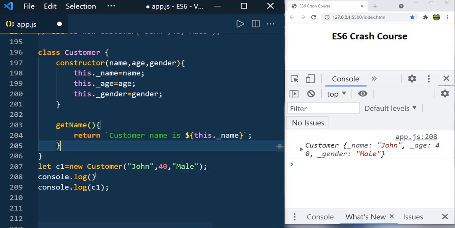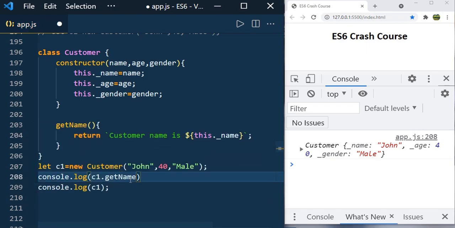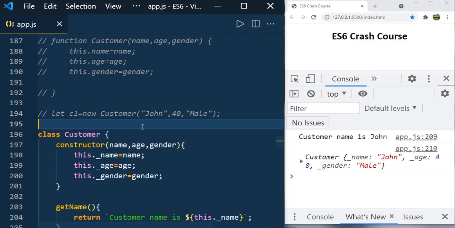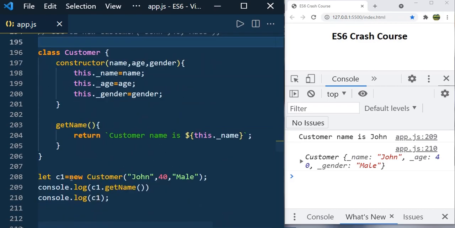The same way how you call the function constructor's object method. So here c1.getName, and if you save it, you can see that customer name is John. So this way you can add the methods. So as I said, in case of function constructor, when you create the new object, what will happen? The function constructor will take care of the initialization of the variables, right? The same way here also, when you create the object for the class, this constructor gets called and it will take care of the initialization part.